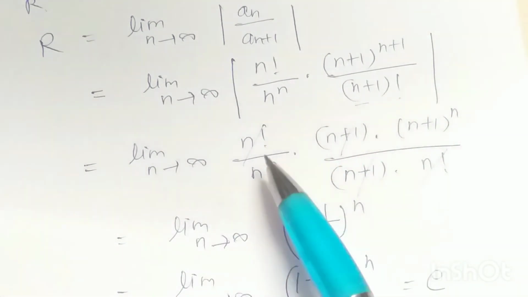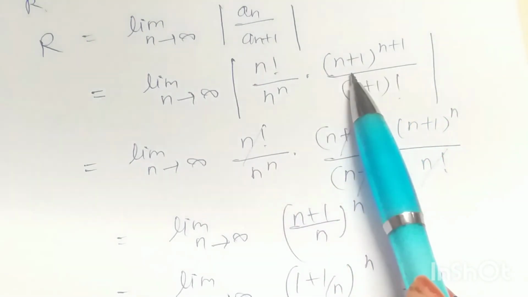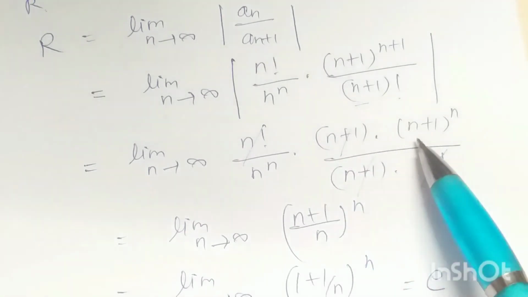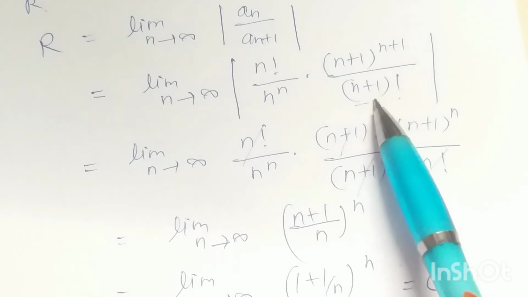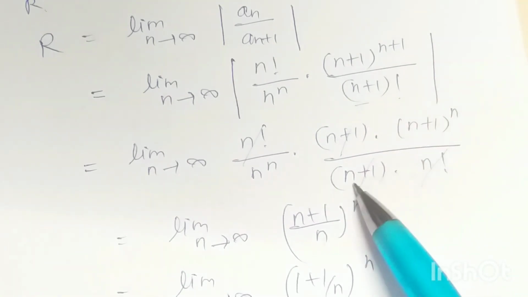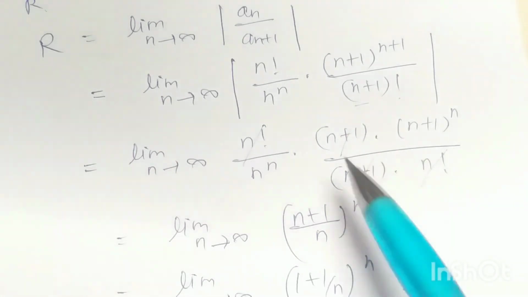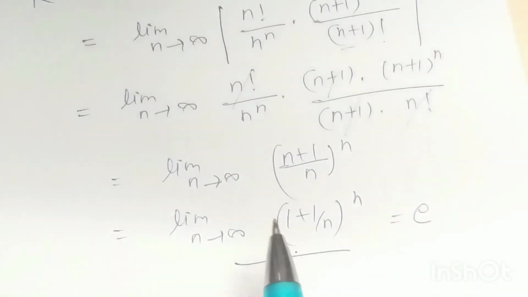Limit n tends to infinity factorial n by n to the power n. Now we take n plus 1 as common from the numerator here. So n plus 1 is common, the remaining part is n plus 1 to the power n. Again from the denominator we also take n plus 1 as common. Then we'll get n plus 1 into factorial n. Then this n plus 1 and factorial n will cancel each other.